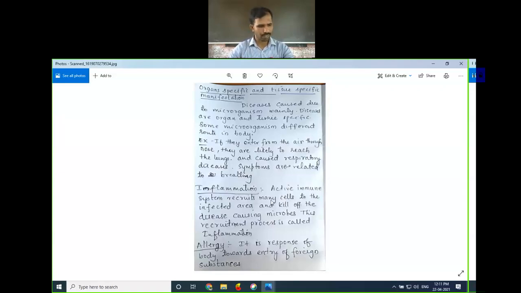Actually, is inflammation good or bad? Actually, it is good because it provides the symptoms of the disease, and it makes you aware that you are suffering from some disease. That's called inflammation.